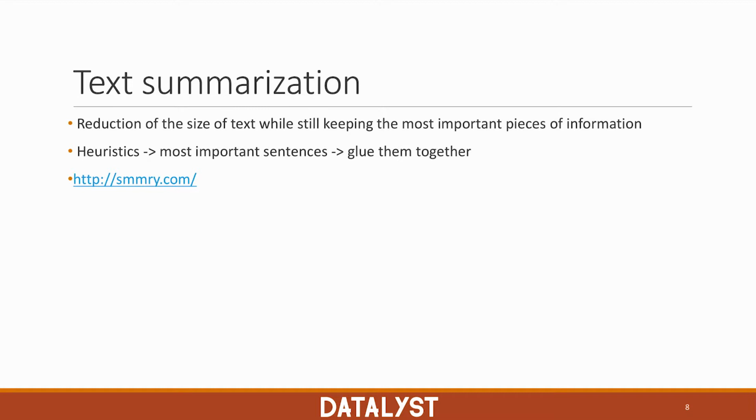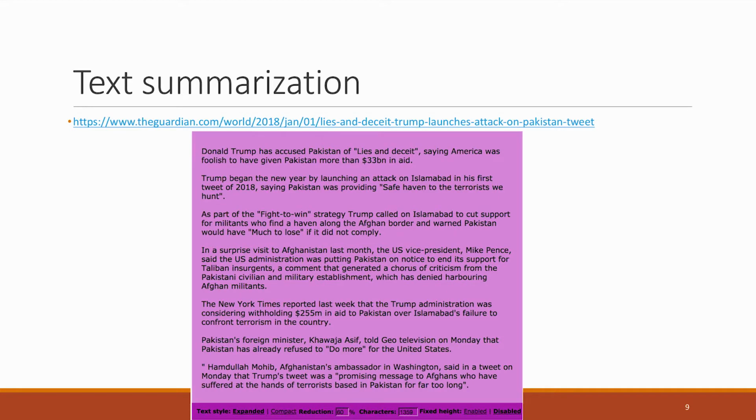There are various algorithms for text summarization, and if you go on this web page, you're going to find one such demo. Here I just found a random article from The Guardian in 2018, and I copied and pasted this in the summarizer, and this is what it came up with. This article is considerably shorter compared to the original article, and obviously you can play with different articles and see how well it performs. In this case, the algorithm achieved a compression of around 60%.